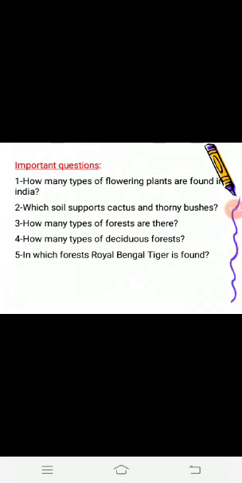Now some important questions. I am reciting these questions. Number 1, how many types of flowering plants are found in India? Second, which soil supports cactus and thorny bushes? How many types of forest are there? How many types of deciduous forest? In which forest is the Royal Bengal tiger found? You have to give the answers to these questions.